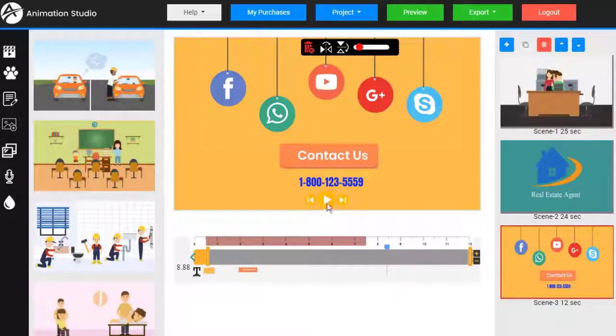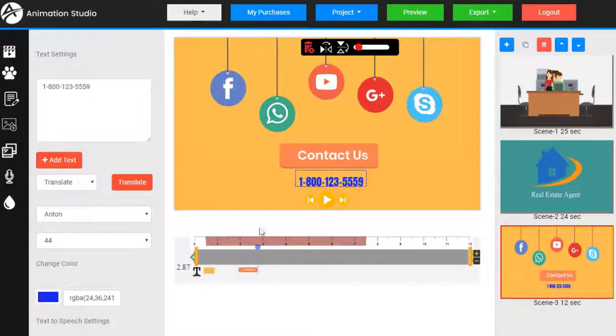Now one thing you may notice, let's go back to the beginning. Give us a call with any questions. You can see the contact button didn't actually come in until this point right here. So we can have our phone number set to come in at the same time. We just grab this bar here and move it in. We can also adjust the end and some transitions. I'll show you more of that in the next part.